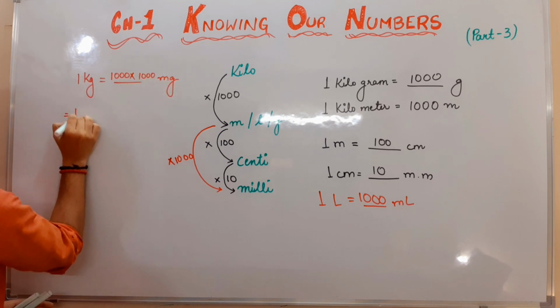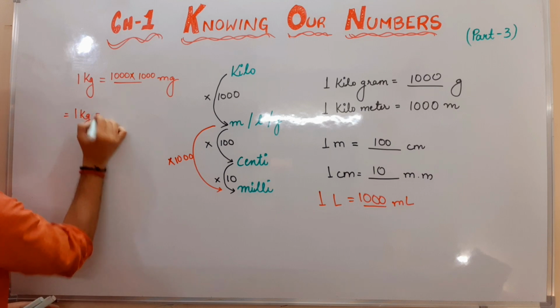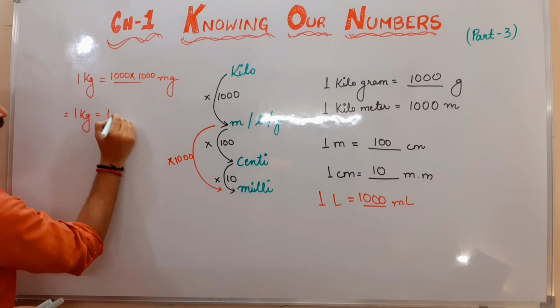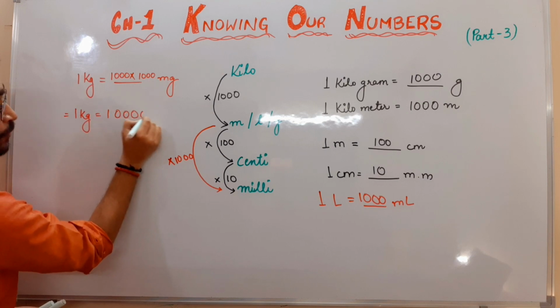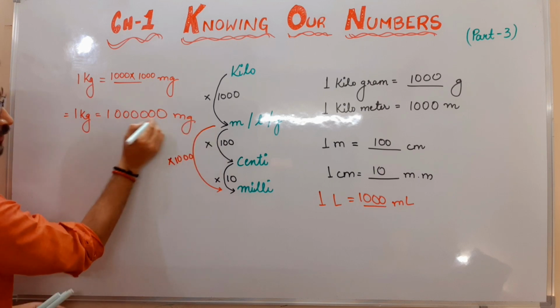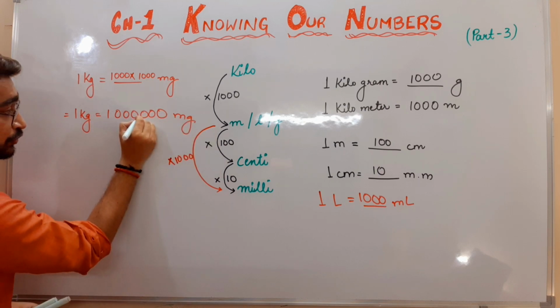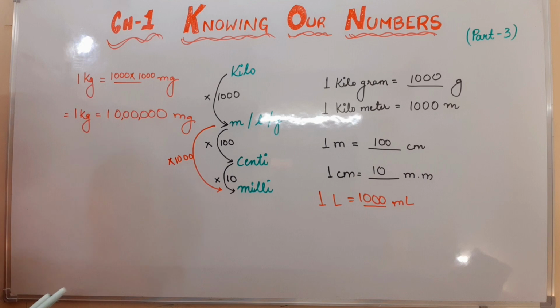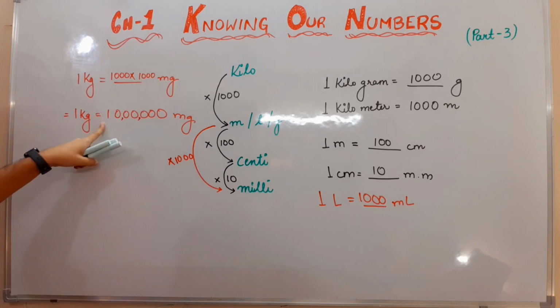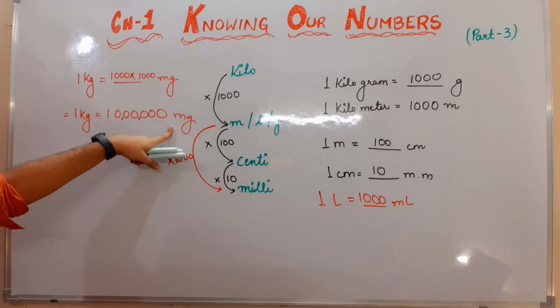That means 1 kg is actually equal to, count the number of zeros, 1 2 3 4 5 6, that many milligrams. If I want to put the commas here, 3, 2 and 2, then how much will it be? 1 lakh, 10 lakh. 1 kg is equal to 10 lakh milligrams.